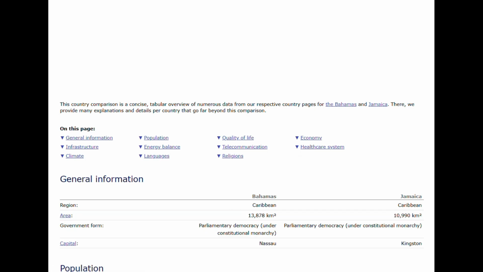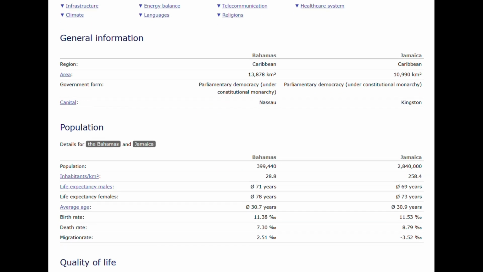So for the general information, obviously both are in the Caribbean. The area, when it comes to kilometers, is a bit bigger with Bahamas, so I think it's mainly due to it being several separate islands compared to Jamaica. They have a very similar government form as they're both parliamentary democracies under constitutional monarchy since they're both Commonwealth countries.